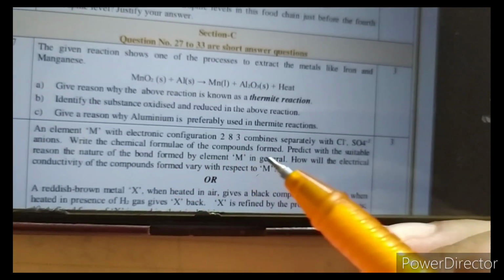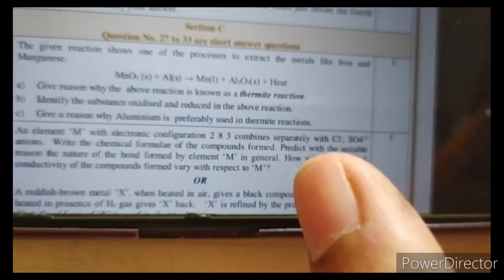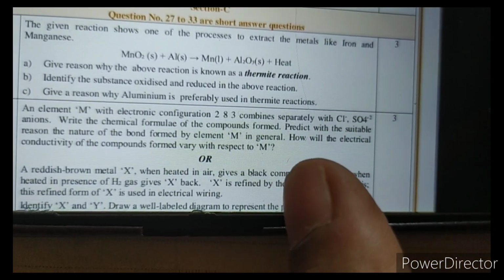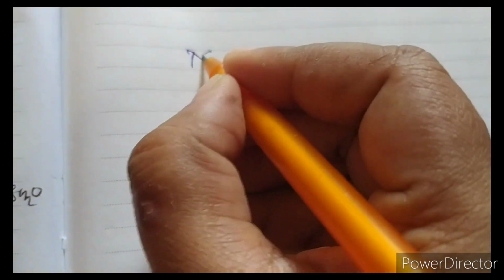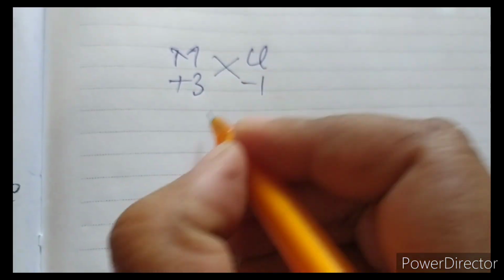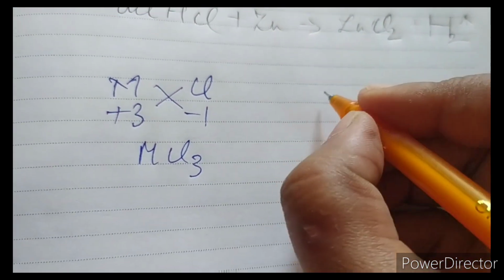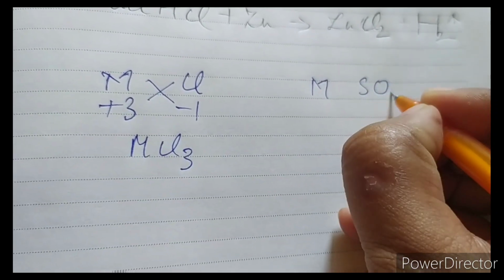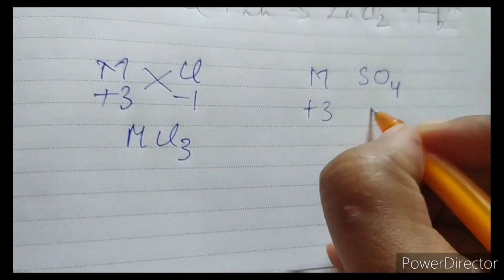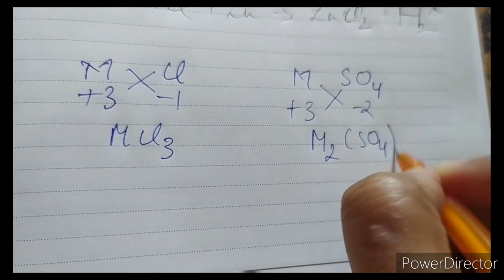An element M with electronic configuration 2, 8, 3 combined with chlorine and sulfate. You have to give the formula of the compounds of element M, that is aluminium, with chlorine and sulfate, and then you have to identify the bond in them and their electrical conductivity. So quickly let's see here. M is having valency +3, and chlorine is -1, so formula will be MCl3, aluminium chloride, AlCl3. And metal sulfate: metal is +3, sulfate is -2, cross multiply, and you will get M2(SO4)3.